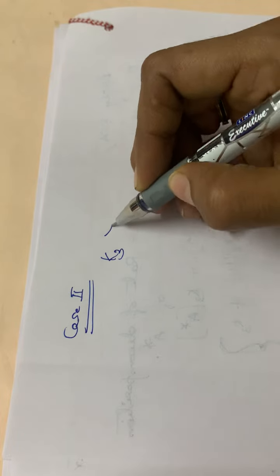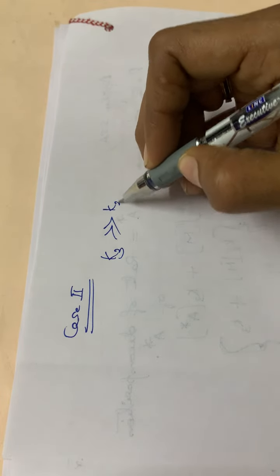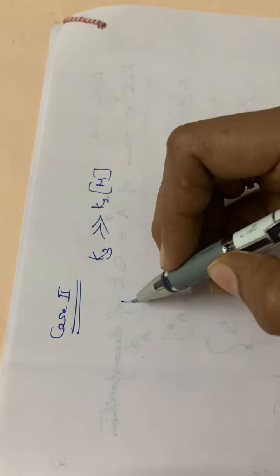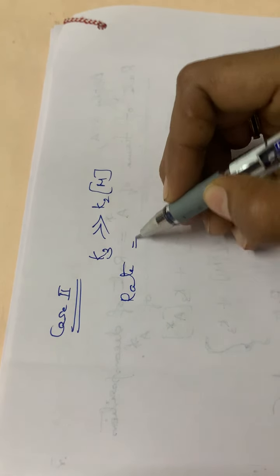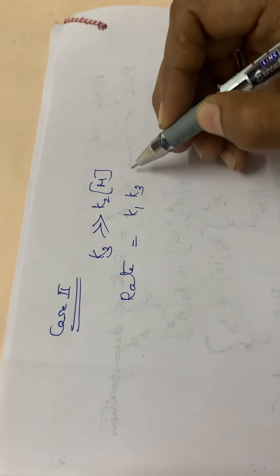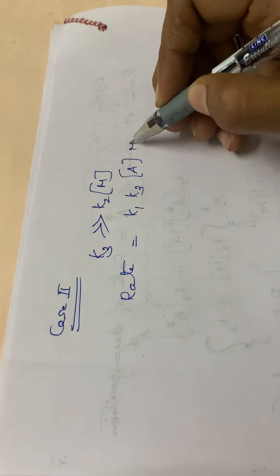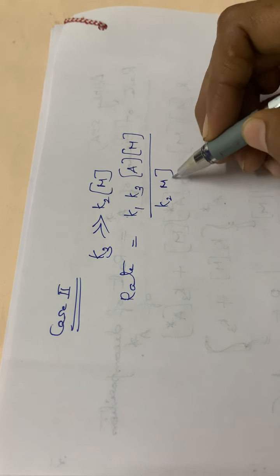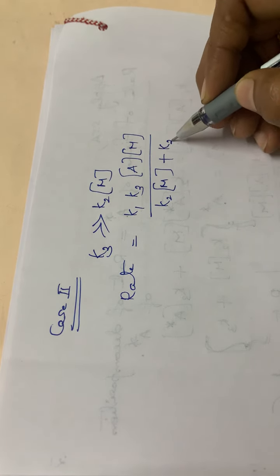Case 2: when K3 is very much greater than K2M. So what is the formula for rate? Rate is equal to K1 K3 into A into M divided by K2M plus K3, isn't it? This is the rate expression for a unimolecular reaction.